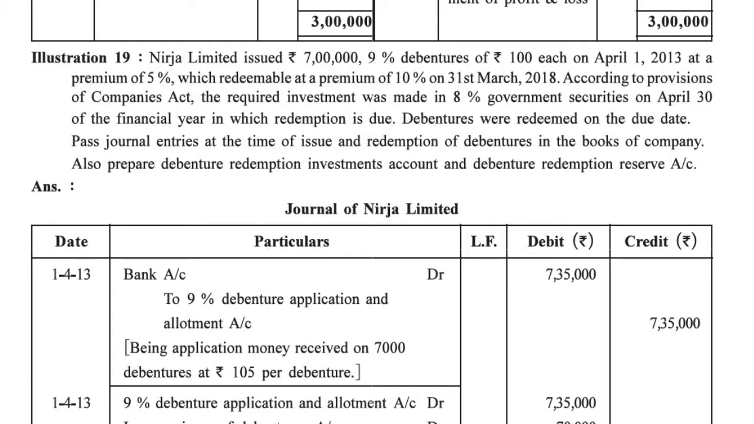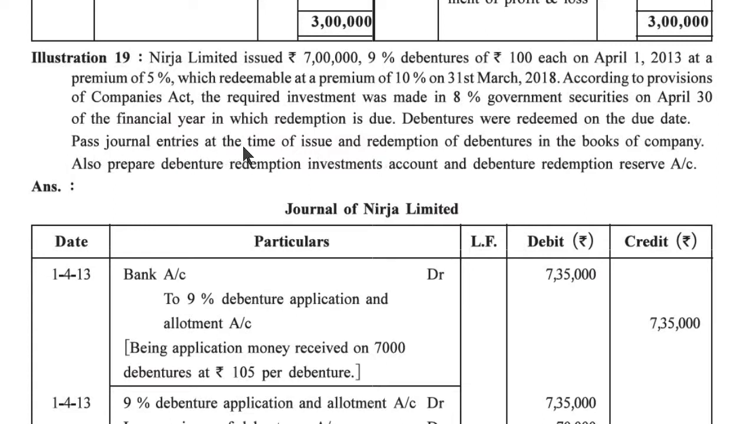Illustration number 19. Nirja Limited issued rupees 7 lakh 9% debentures of rupees 100 each on April 1, 2013 at a premium of 5%, which are redeemable at a premium of 10% on 31st March 2018. According to provisions of the Companies Act, the required investment was made in 8% government securities on April 30 of the financial year in which redemption is due. Debentures were redeemed on the due date.